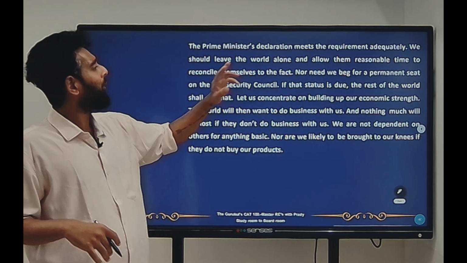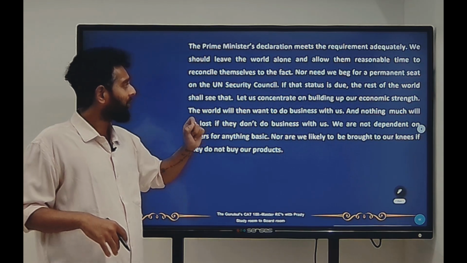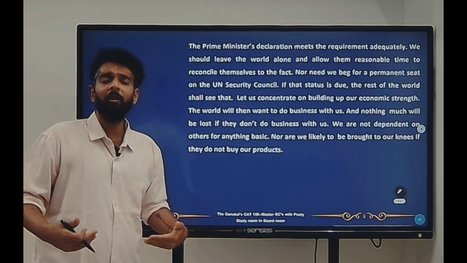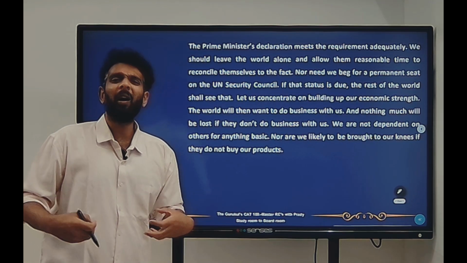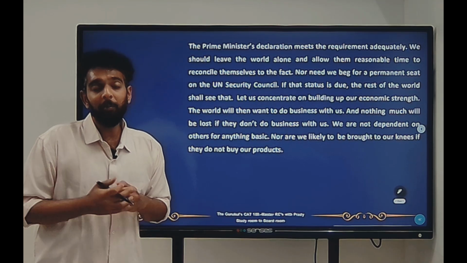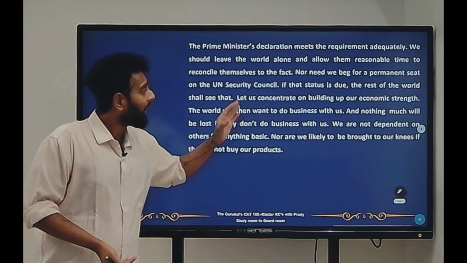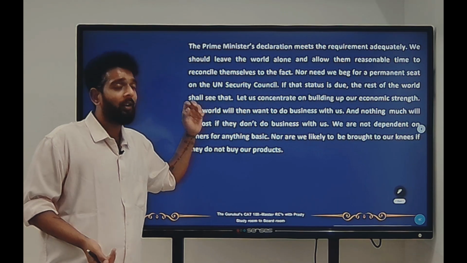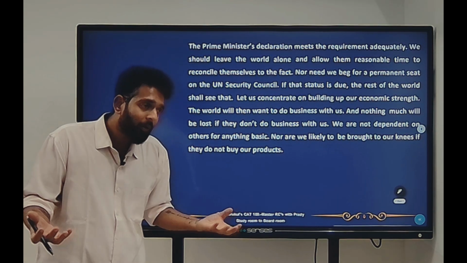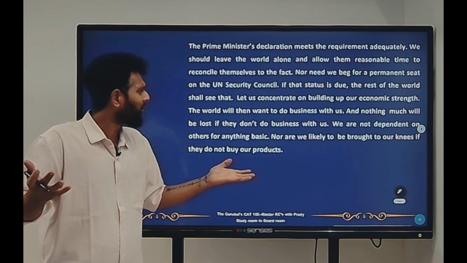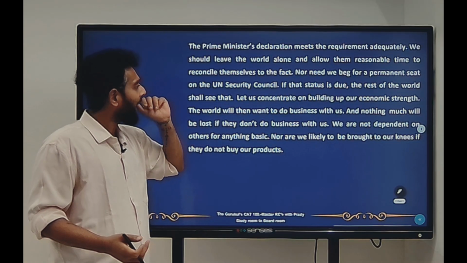Nor need we beg for a permanent seat on the UN Security Council. That means we don't need to keep begging, or keep asking them for a permanent seat at the UN Security Council. If that status is due, the rest of the world shall see that. If that is for us, the rest of the world will give us that seat. Otherwise, they won't. Let us concentrate on building up our economic strength.